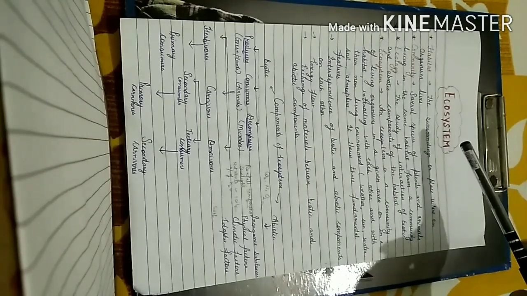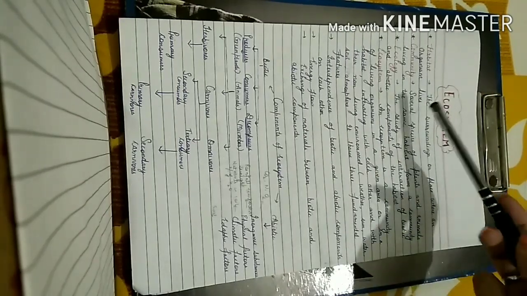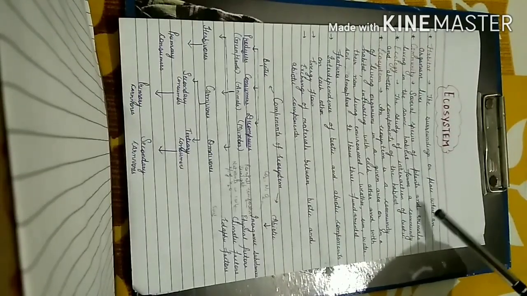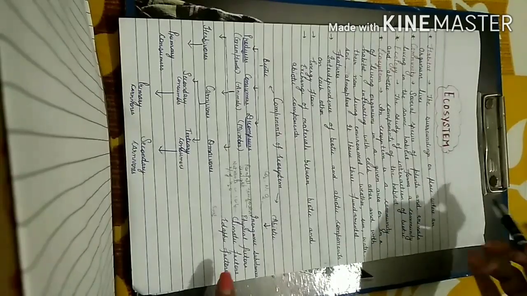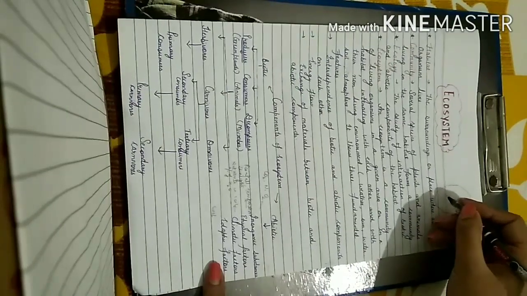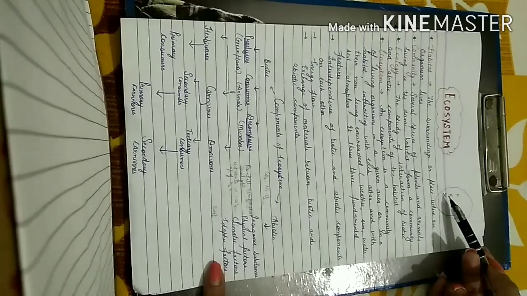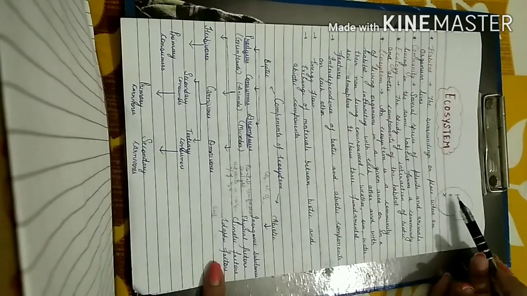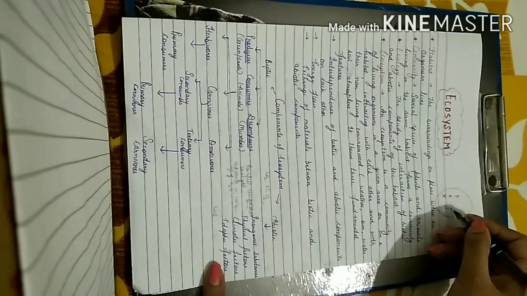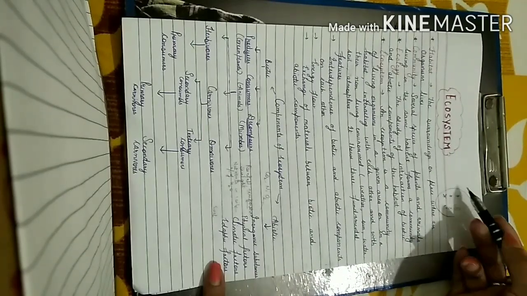Now the next term is community. Several species of plants and animals living in the same habitat form a community. So let us say here is one habitat, right? Here are a number of species of plants: banana tree, mango tree, guava tree, and a number of animals, such as deer and foxes, in a forest.